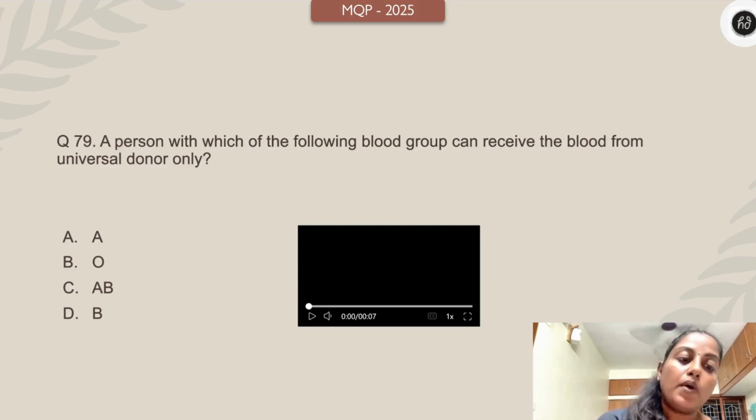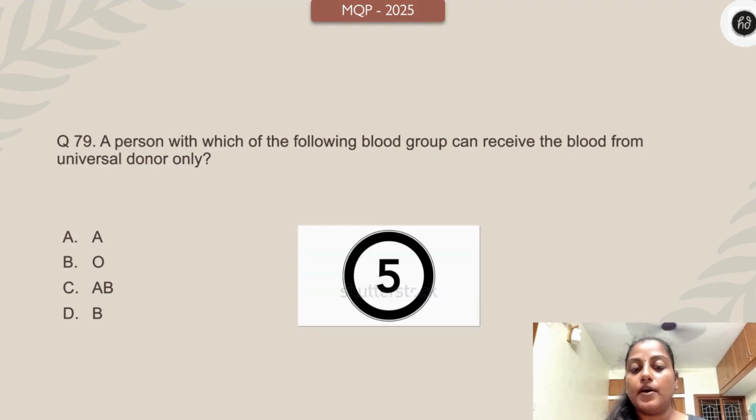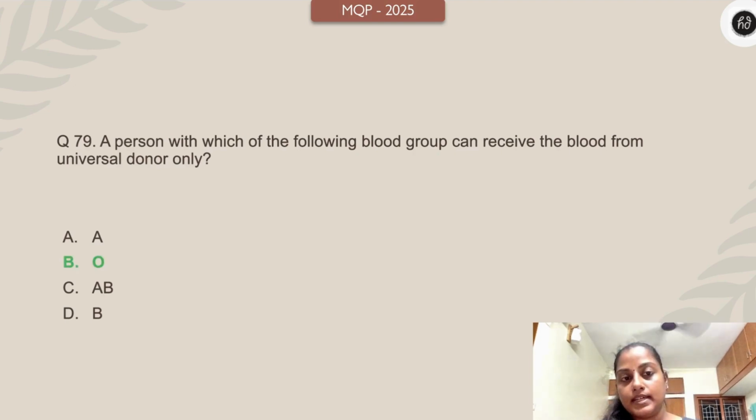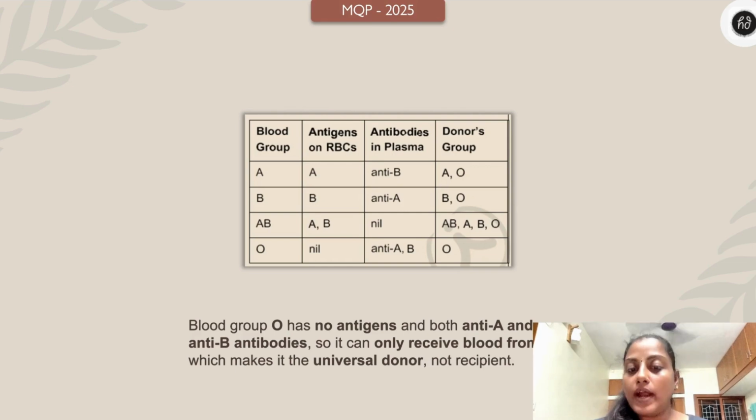A person with which of the following blood groups can receive the blood from a universal donor only? A, O, AB, B. Your time starts now. It's actually O group, right? O group can receive blood only from O negative. O negative is the universal donor, by the way. Blood group O has no antigen and both anti A and anti B antibodies. So it can only receive blood from O, which makes it the universal donor and not the universal recipient.